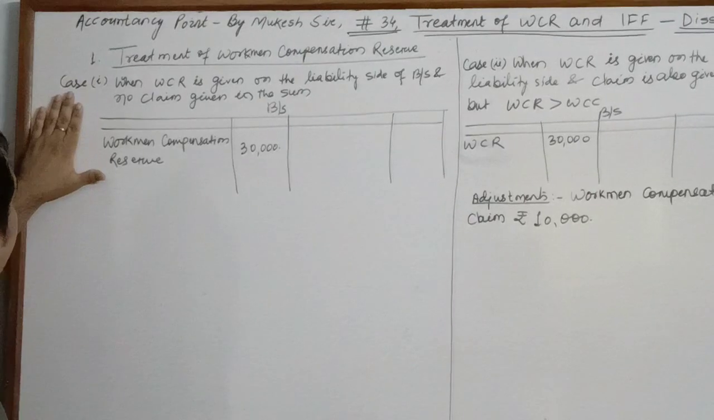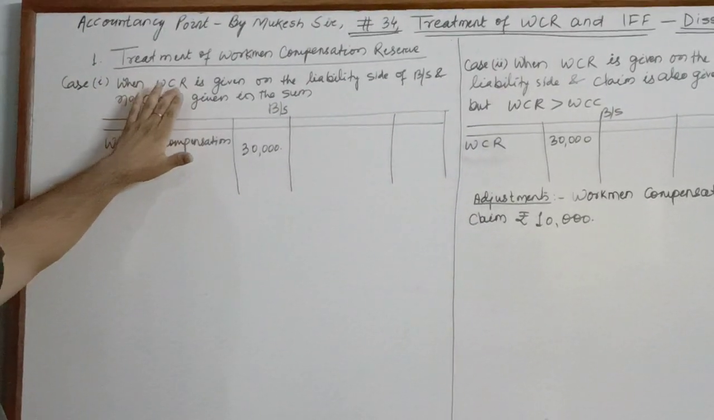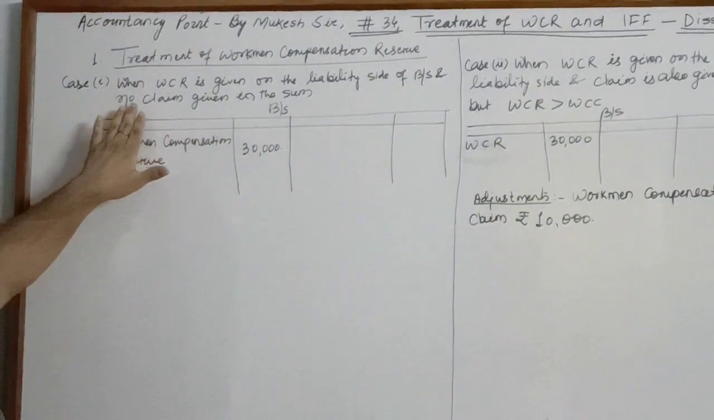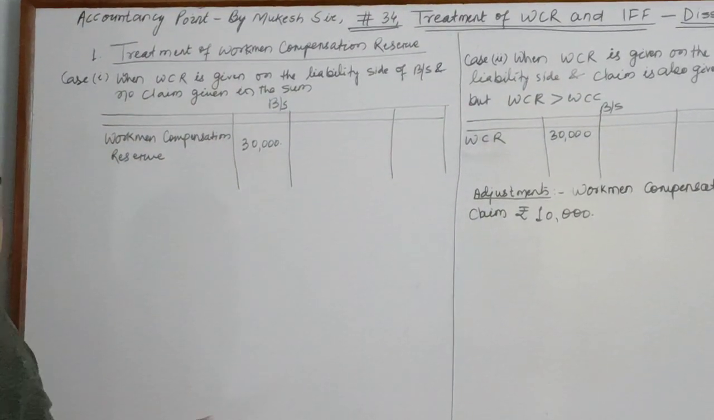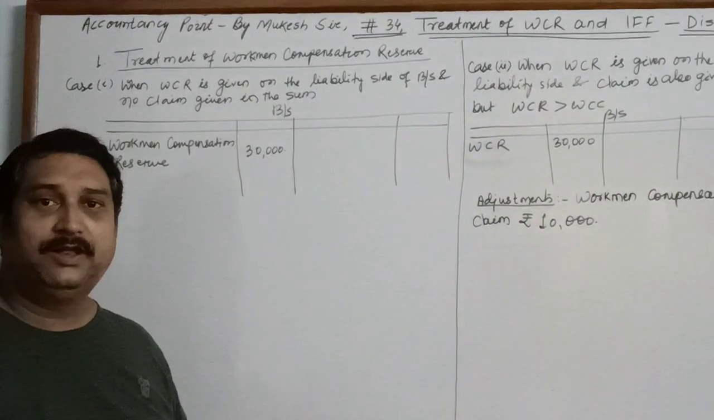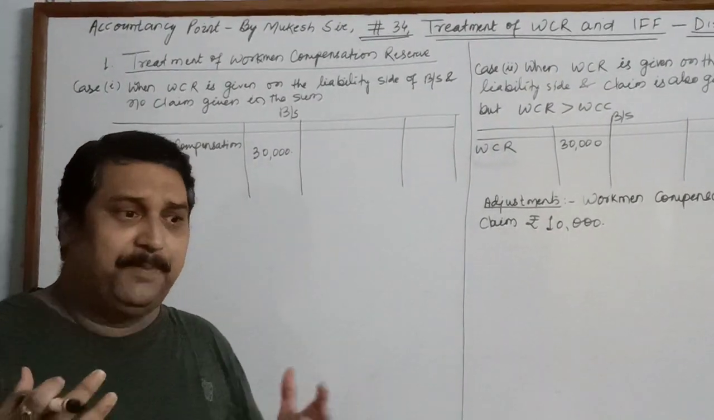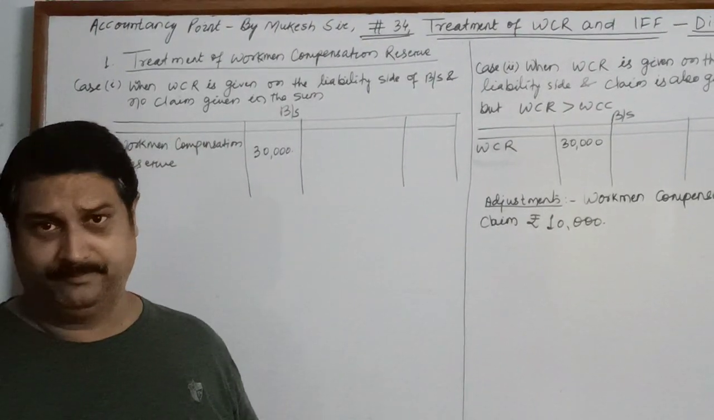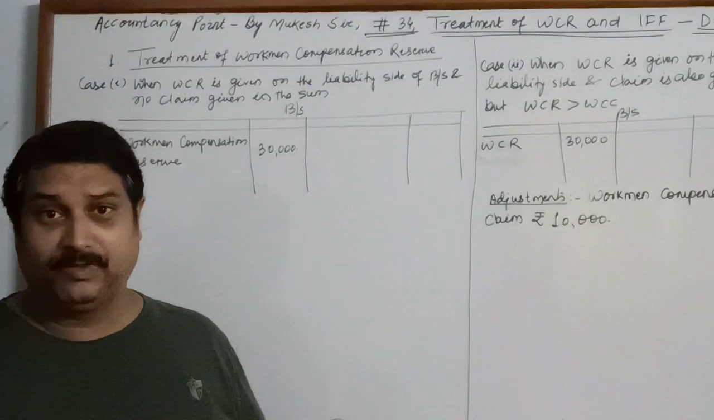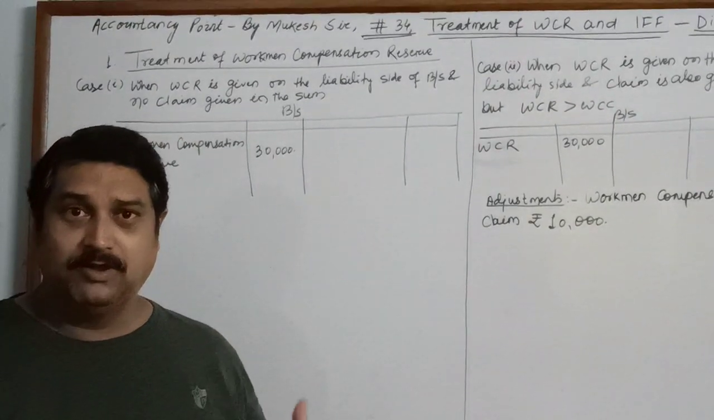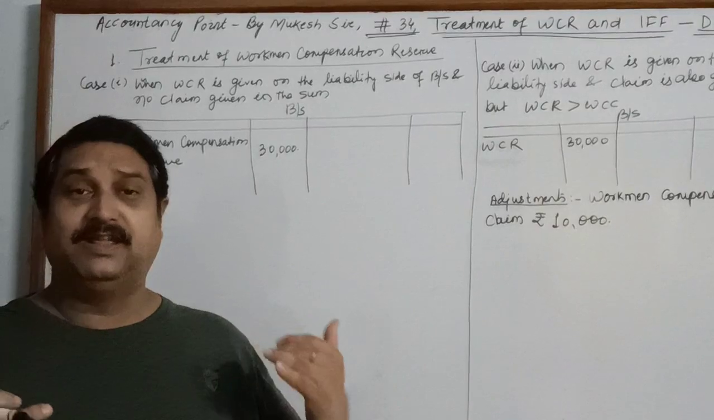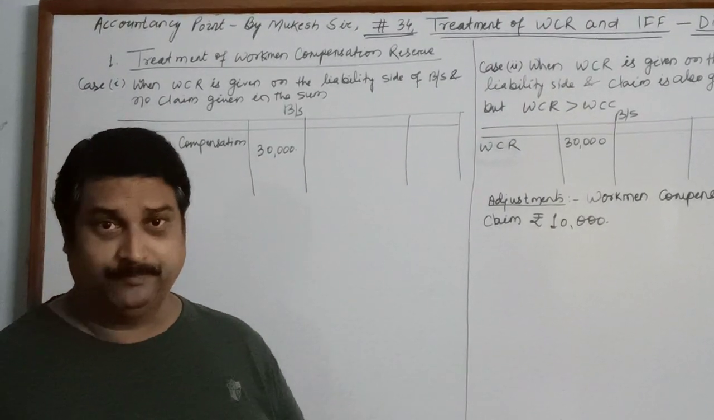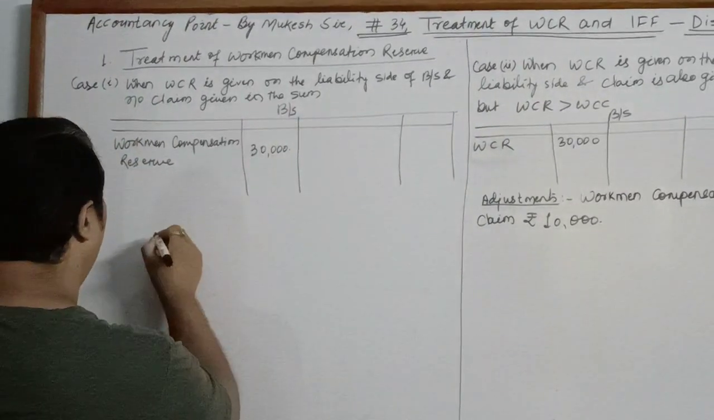The first case is when workmen compensation reserve is given on the liability side of balance sheet and there is no claim given in the sum. In this case, children, a very simple understanding that workmen compensation reserve is actually a reserve. So what will you do? In case there is no claim, what do we do with the reserves? The reserves get distributed amongst the partners in the profit sharing ratio. So the same thing we will do over here also.